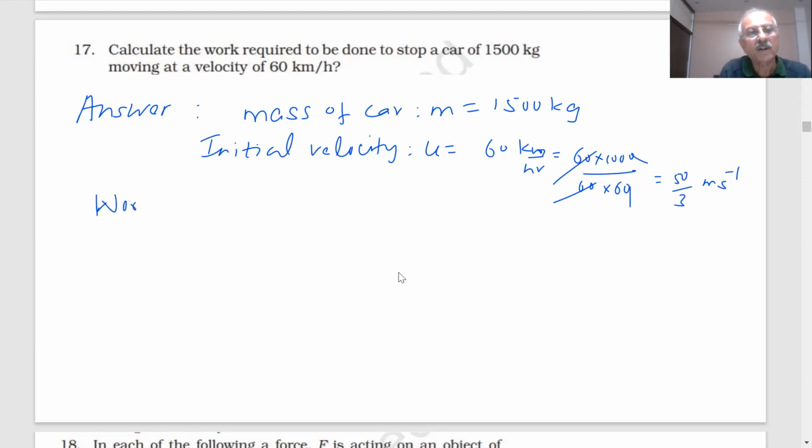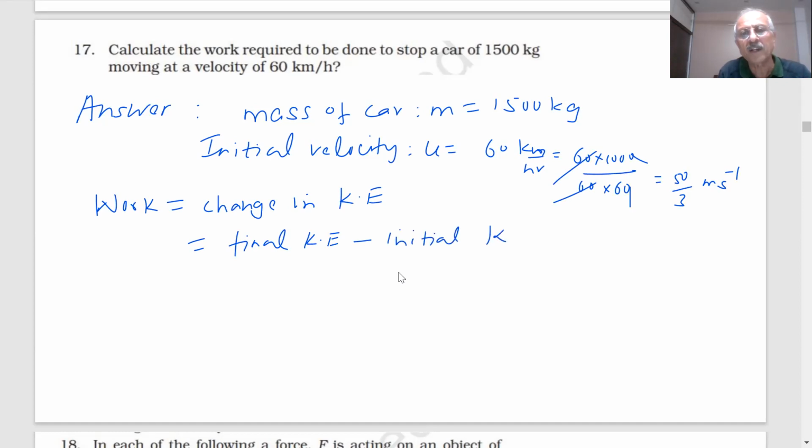So what is the work? Change in kinetic energy, final kinetic energy minus initial kinetic energy. Very important. Again and again, similar types of questions will come. What will be the final kinetic energy? Final velocity will be how much? 0 kilometer per hour. 0, because it comes to rest.